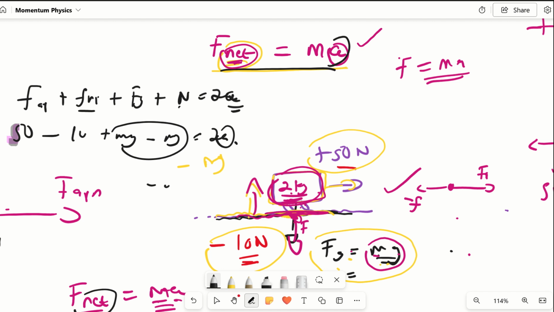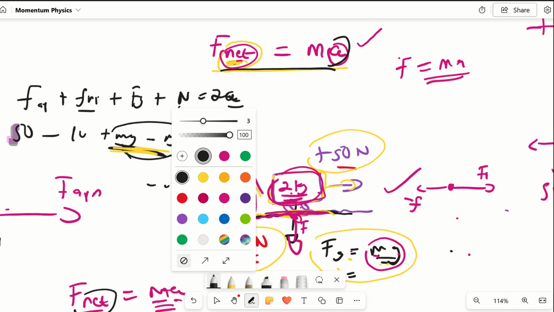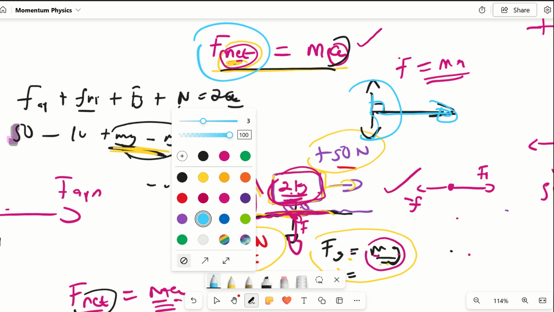Now, what I didn't clarify here is that whenever you're dealing with the formula of F net, if a force is at right angles with the direction the object is moving, that is, we know this object is moving in this direction, while normal force is acting in that direction, force of gravity is acting in that direction. So if a 90-degree angle is created between the direction the object is moving and any force, you don't count that force in the F net. It's automatic. It's deeper. It's very deep, but that's how you should look at it.